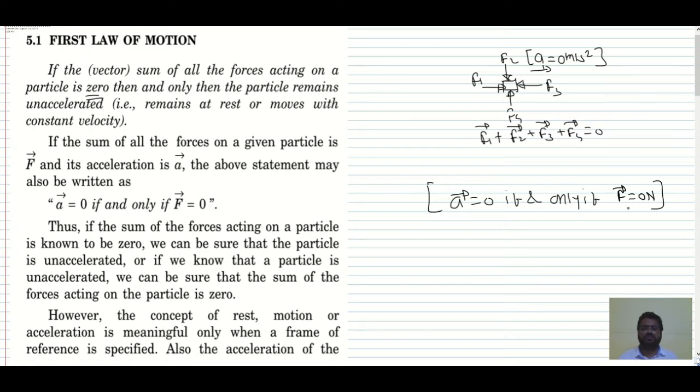Thus, if the sum of forces acting on a particle is known to be 0, net force is equal to 0, we can be sure that the particle is unaccelerated, that means acceleration is equal to 0. Or if we know that a particle is unaccelerated, we can be sure that the sum of forces acting on the particle is 0. One and the same thing. If force is equal to 0, the particle is unaccelerated, or if the particle is unaccelerated, the force on the particle is 0, right? So one and the same thing.